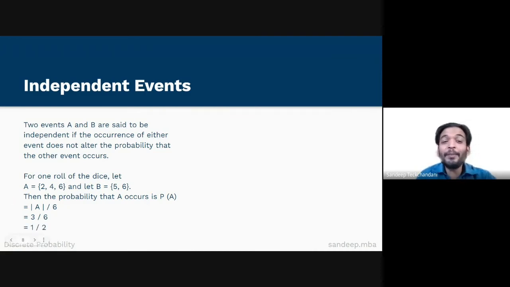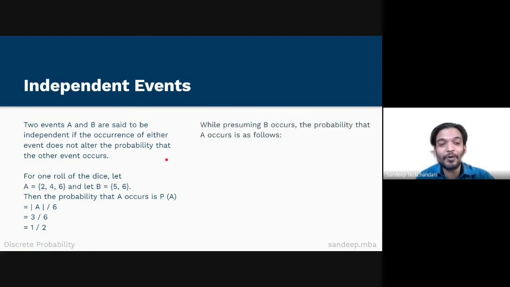While presuming B occurs, the probability that A occurs is as follows. The number of outcomes in A intersection B divided by the number of outcomes in B. The number of outcomes in A intersection B is just 1, which is the number 6. And the number of outcomes in B is 2. Therefore, our answer is equal to 1 upon 2.